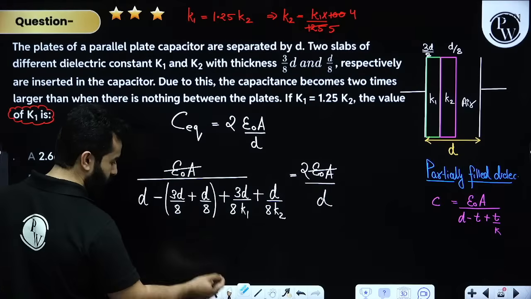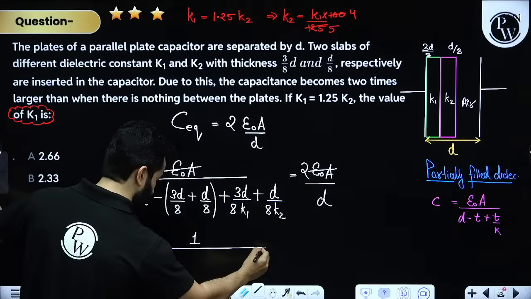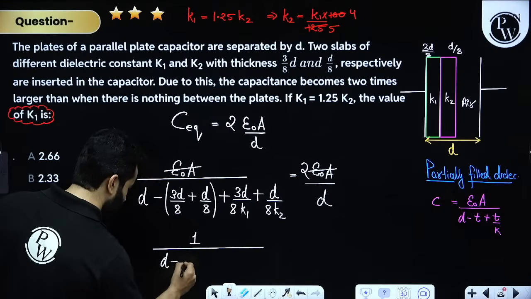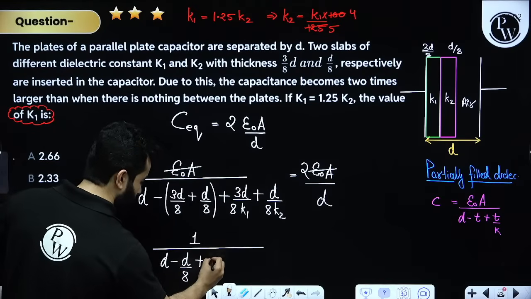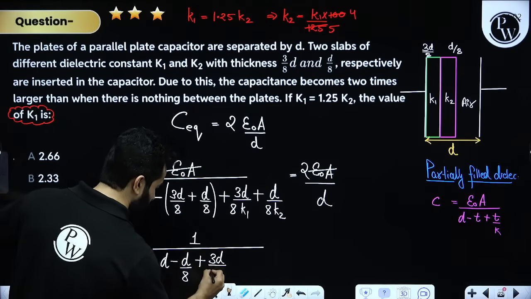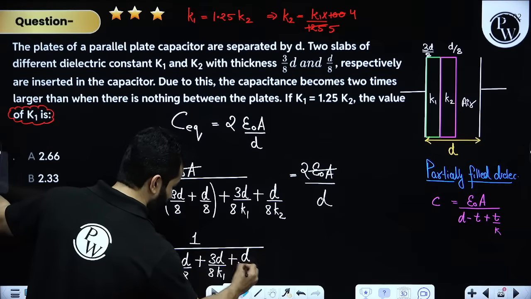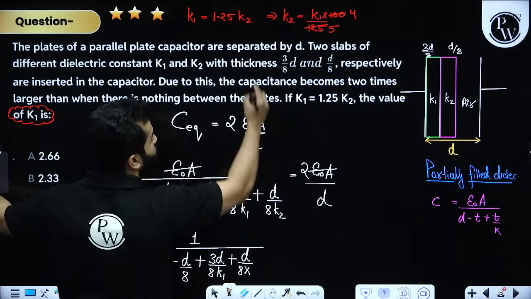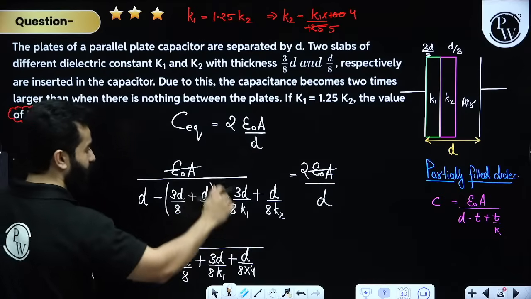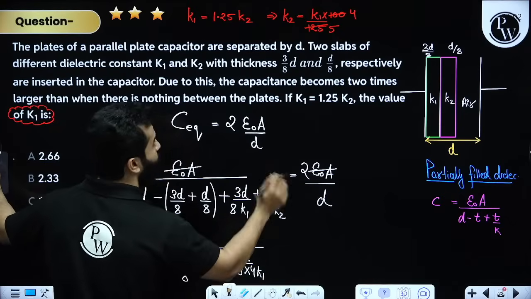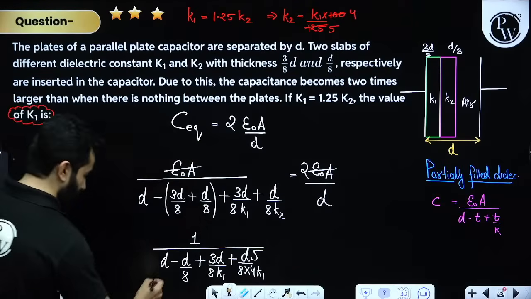So let me write it down something like this. 1 divided by D minus D by 8 plus 3D by 8K1 plus D by 8, instead of K2 let's write 4K1 divided by 5, with 5 in the numerator, right?